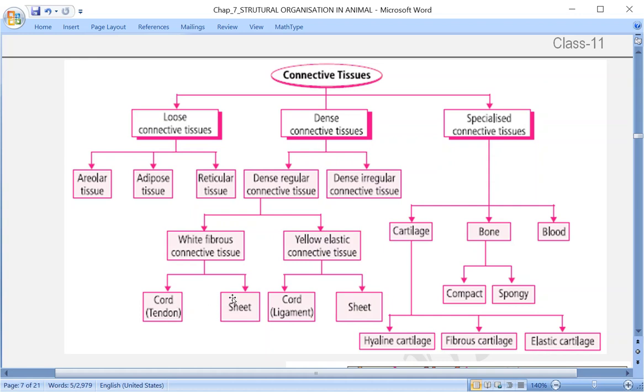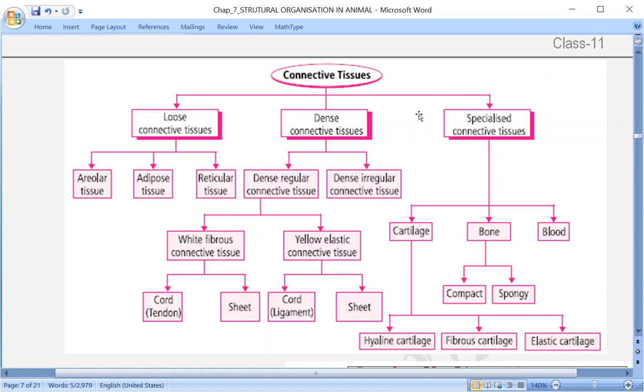learnt about this in lower classes. The tendon over here is responsible for connecting the bones to the muscles, and the ligaments are present mainly at the joint. It holds the two bones in position, so that the two bones are held together at the joint.